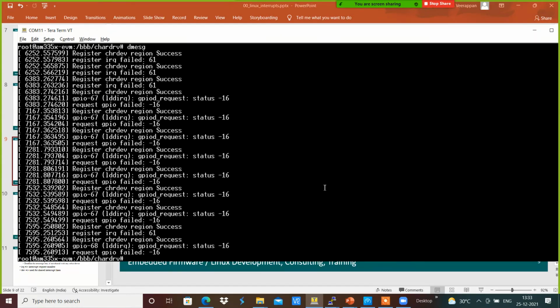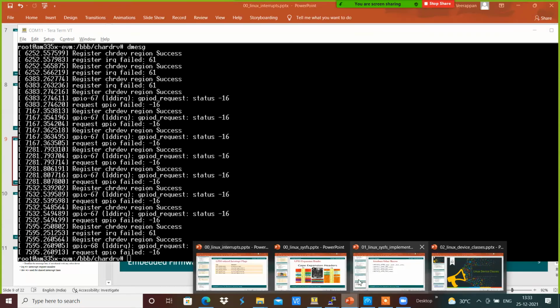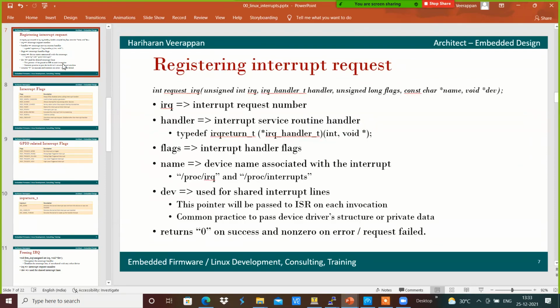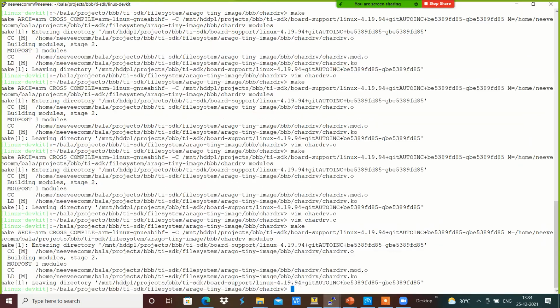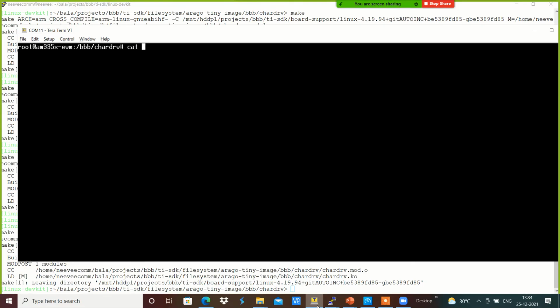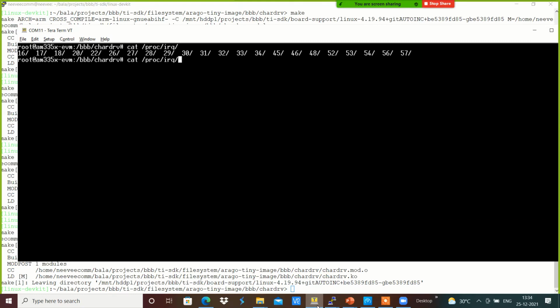In order to register the interrupt, we will see what all interrupts are already registered with the help of cat /proc/interrupts. It got registered with 16, 17 and those things.